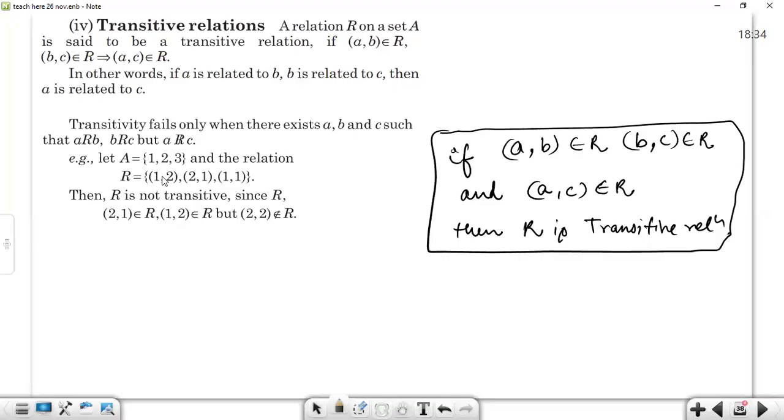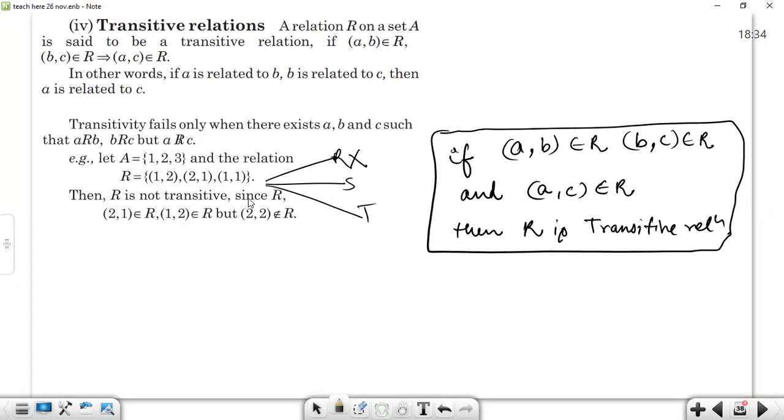First of all, let's check whether the relation is reflexive or not, symmetric or not, transitive or not. For checking reflexive, there must be (1, 1), (2, 2) and (3, 3). (1, 1) is there, but (2, 2) and (3, 3) are not here. So that's why I will call this relation not reflexive.